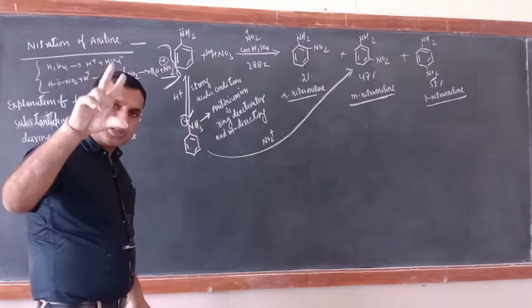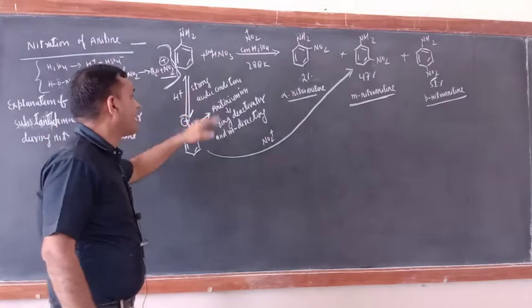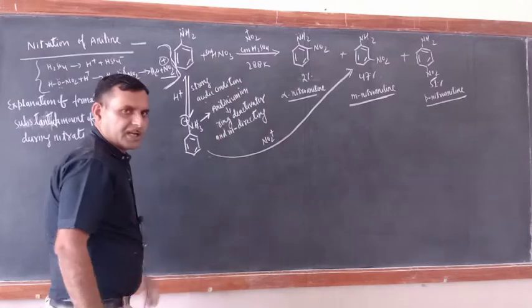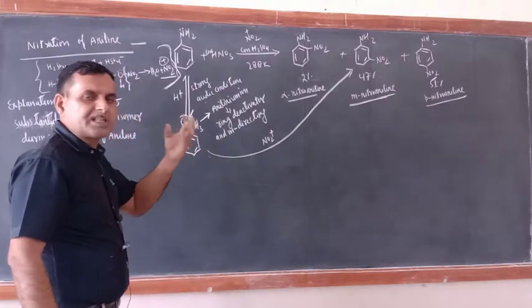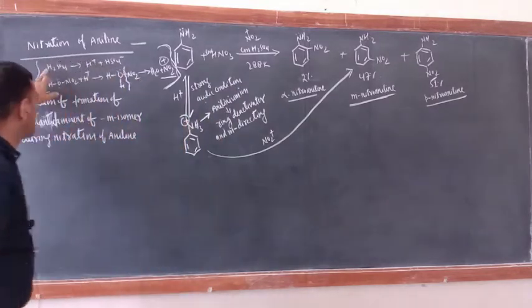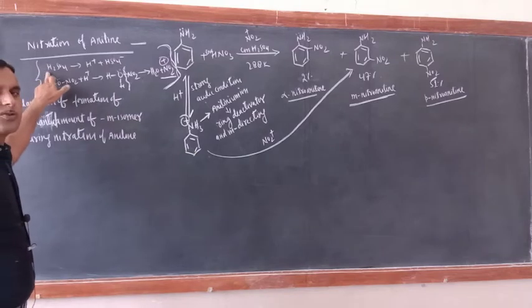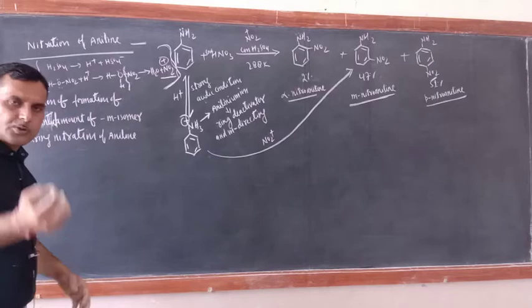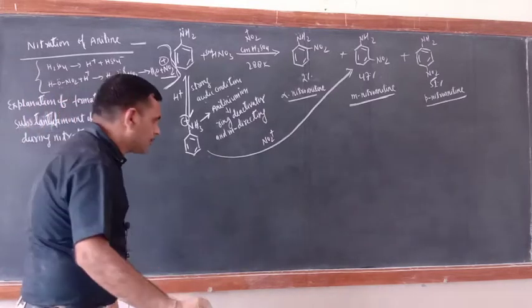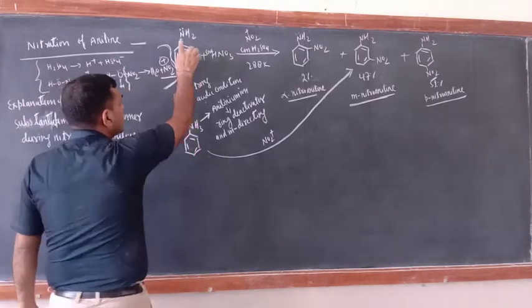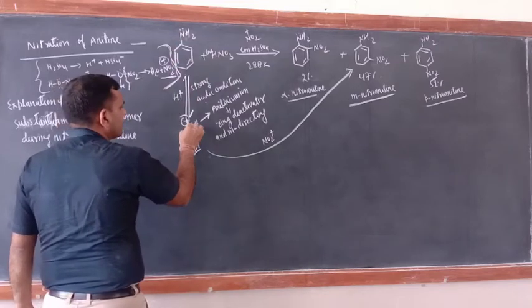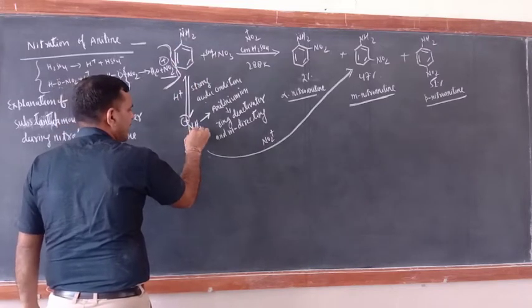When you are taking the concentrated H2SO4 and concentrated HNO3 mixture, known as nitrating mixture, the reaction condition would be strongly acidic, and some amount of H positive will be generated. As seen here, when H2SO4 dissociates, it generates H positive. So some of the H positive will protonate this NH2 group, and the NH2 group will be converted into NH3 positive, anilinium.